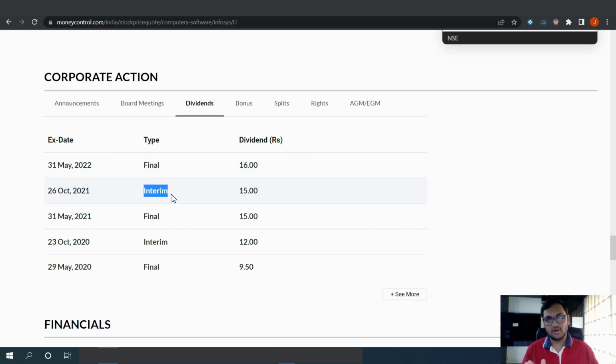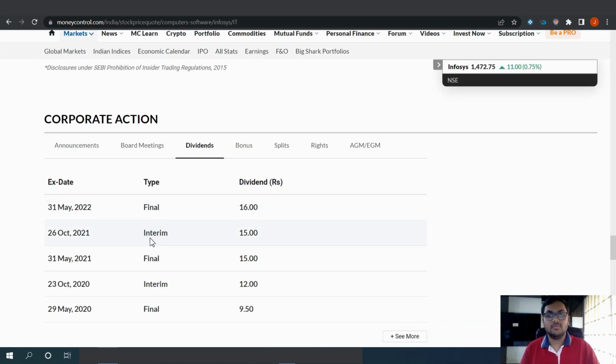So the financial year is not yet completed. You do not know how much net income you are going to make. And for some companies, you even do not know whether you're going to make a profit or a loss. Okay, only for some companies. But the point is that you do not know the exact net income for this financial year. But still you are declaring a dividend from the retained earnings, right? So that kind of dividend is known as an interim dividend.